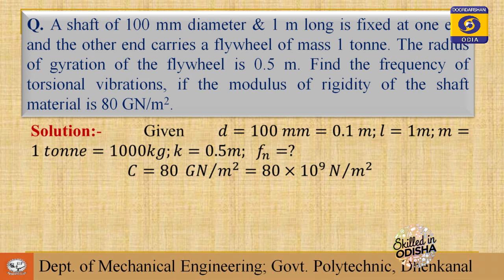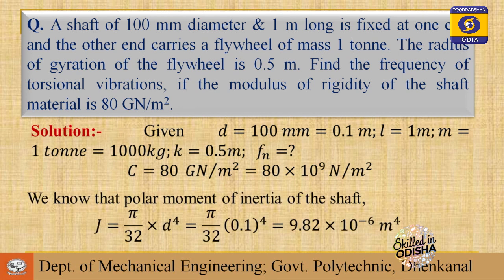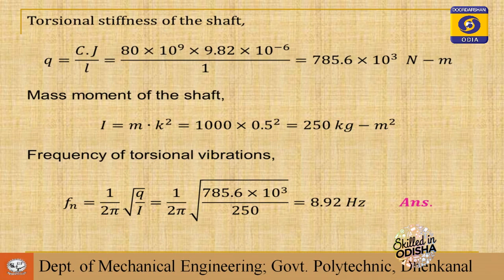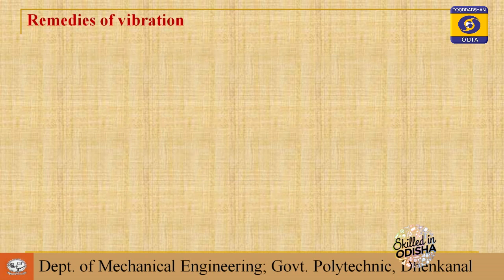Everything is given: diameter, length, mass, stiffness, and C, the modulus of rigidity of the material. The frequency is 1 by 2 pi root of q by I, where q is equal to Cj by L and J is equal to pi by 32 d to the power 4. Putting all the data in the formula, you can find the natural frequency of torsional vibration.